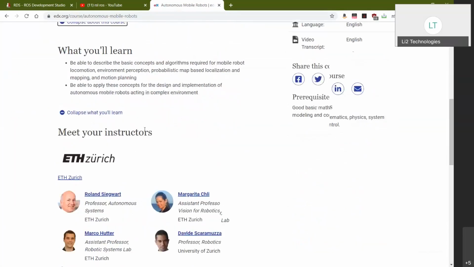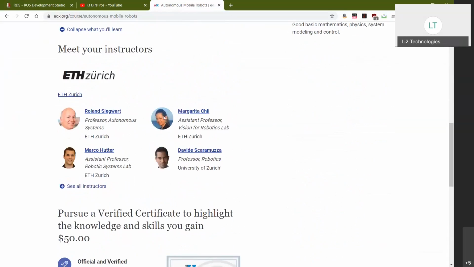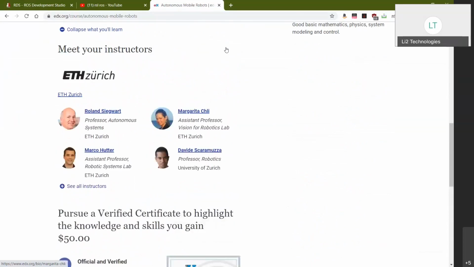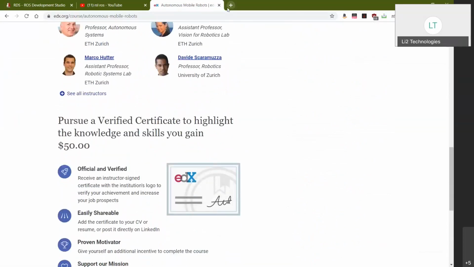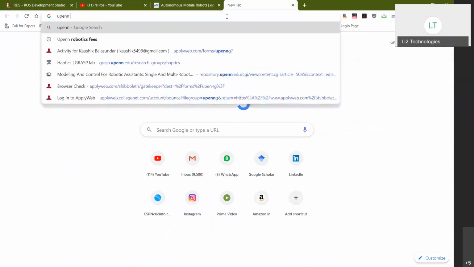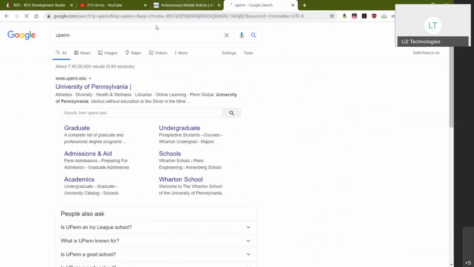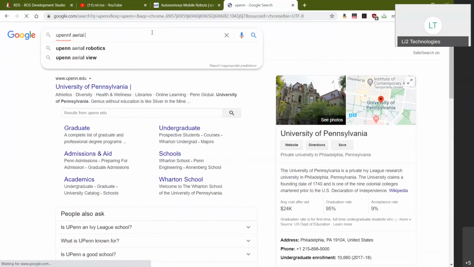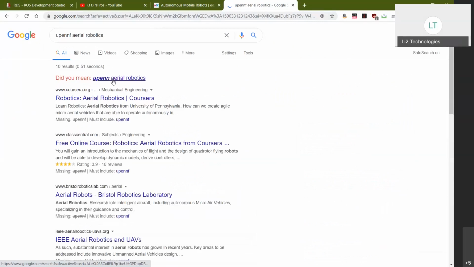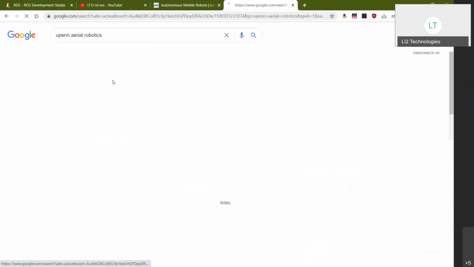Robotics researchers that I think you should look for are the people you see here on the screen: Roland Siegwart, Davide Scaramuzza, and Marco Hutter. These are all really good roboticists. Definitely check out the various labs at UPenn if you're looking into aerial robotics. The research in aerial robotics by UPenn is the best.